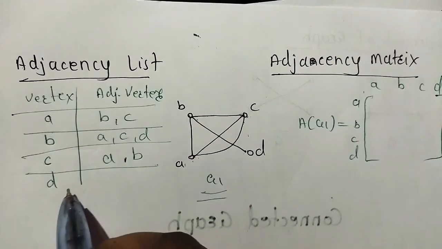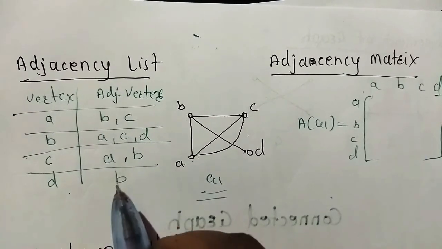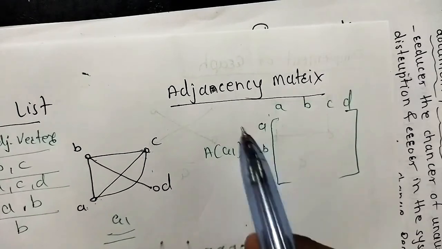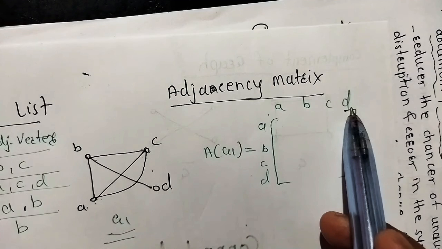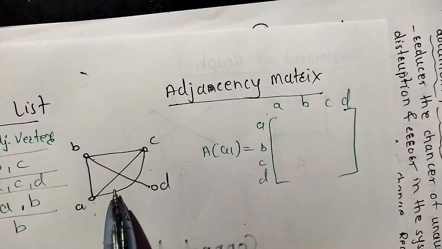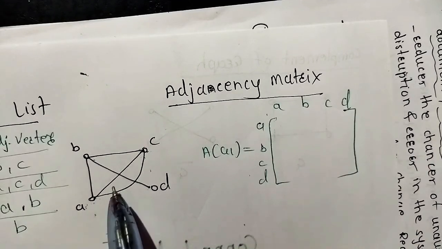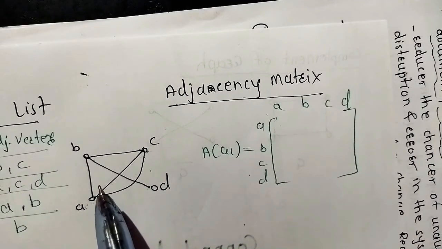And now for D, only B is connected. Okay. Adjacency matrix means what? These are the number of vertices given here. This is a graph. If A is adjacent to A itself, then it is 1. Here no adjacency.